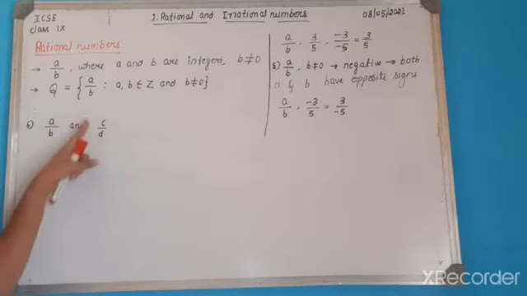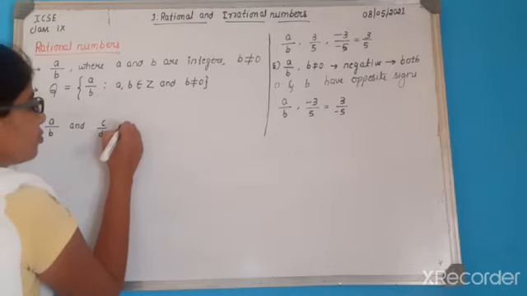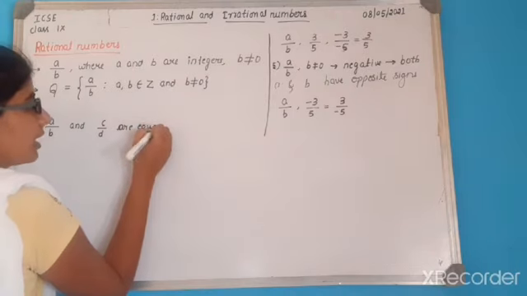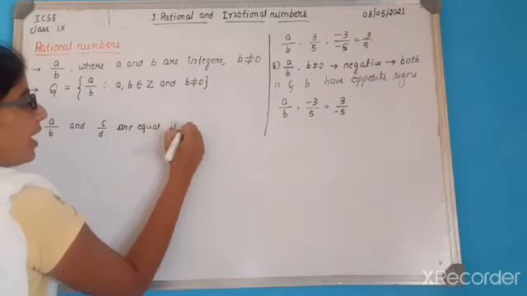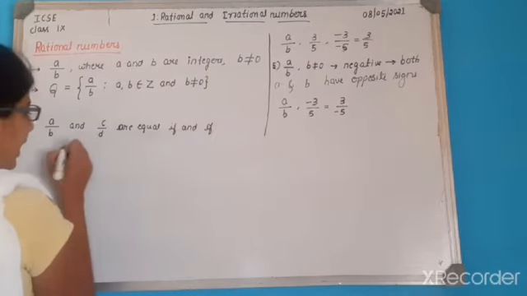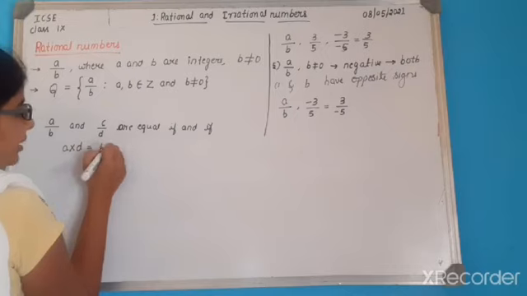One is a by b and another one is c by d. If you want to say these two rational numbers are equal, we call them equal if and only if a into d should be equal to b into c.